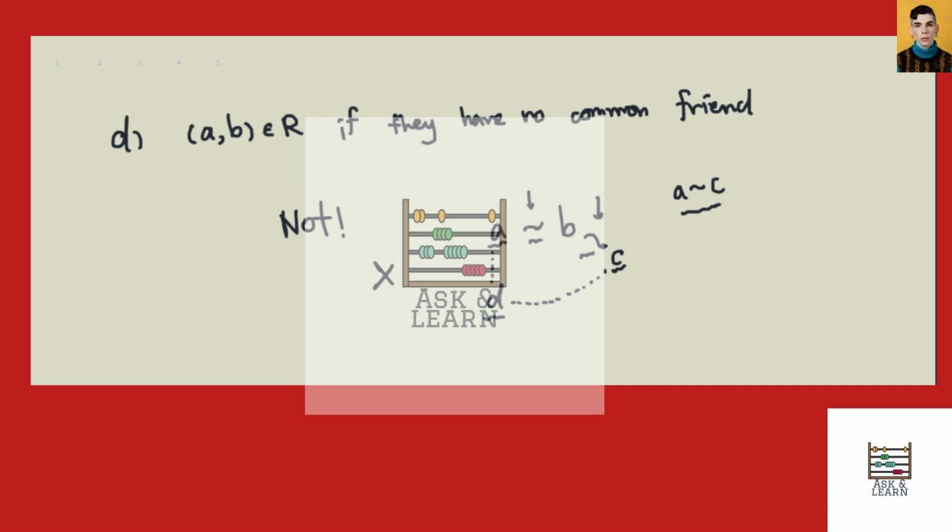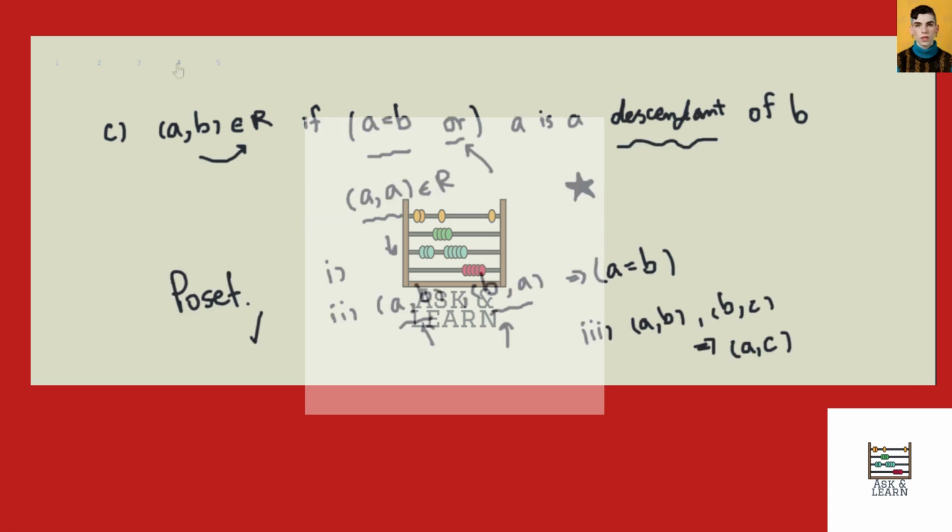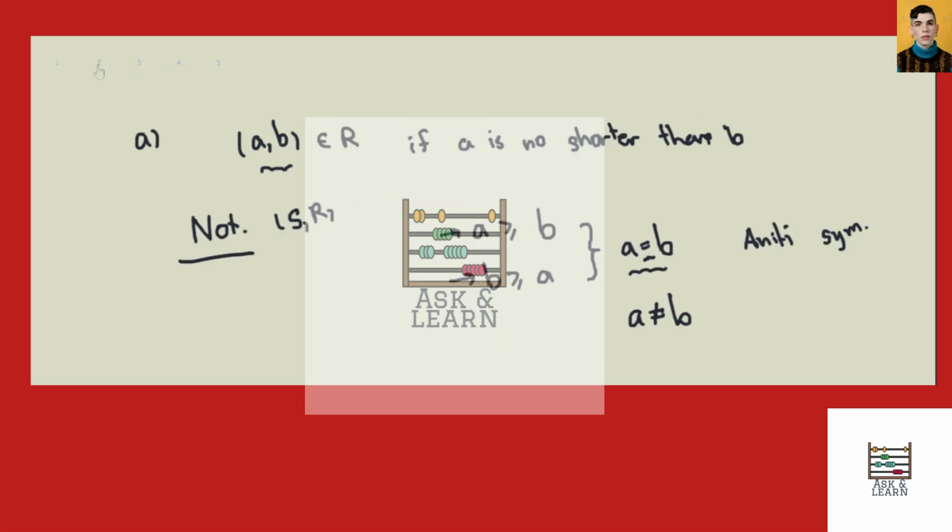Okay, and so they are not a poset. So the only one that is a poset is this one: A, B is the same person or descendant thing. All right, everything else is not a poset.